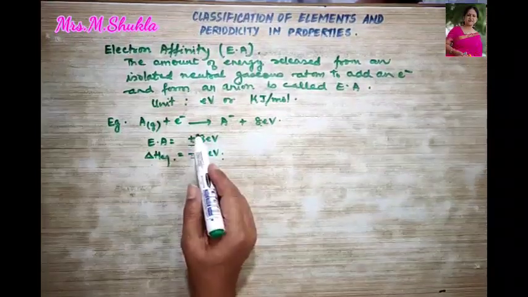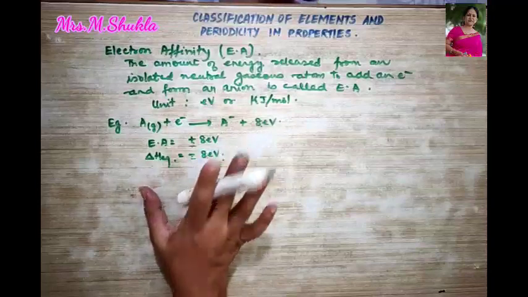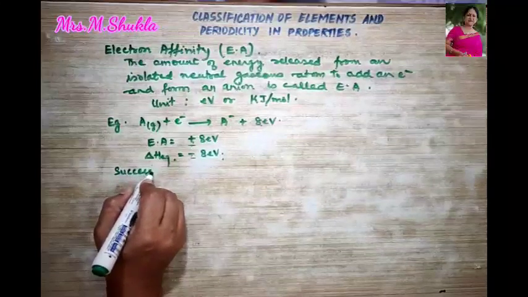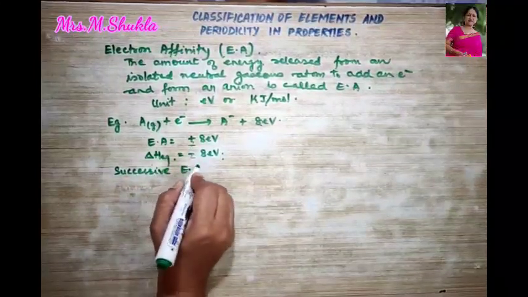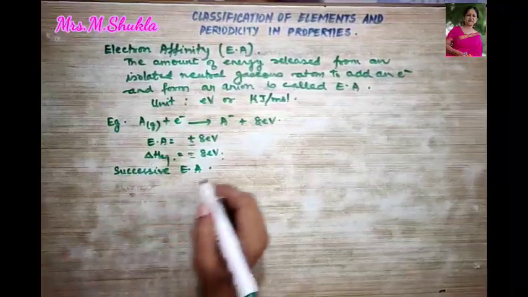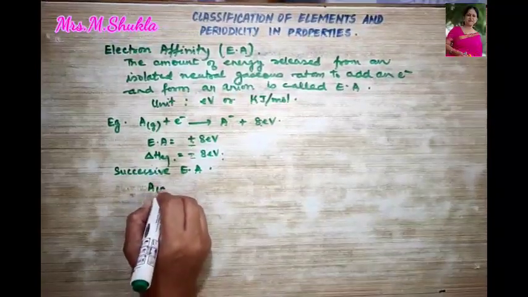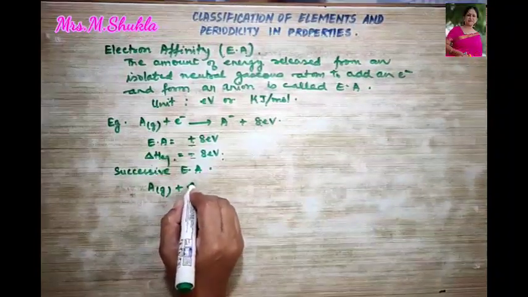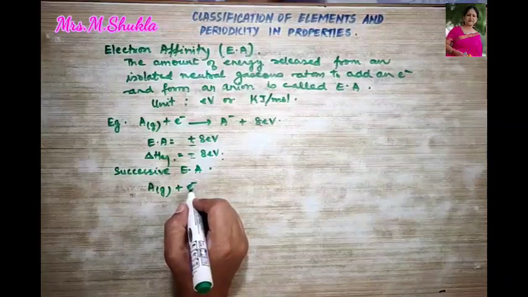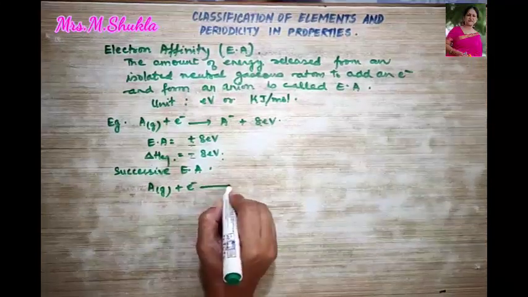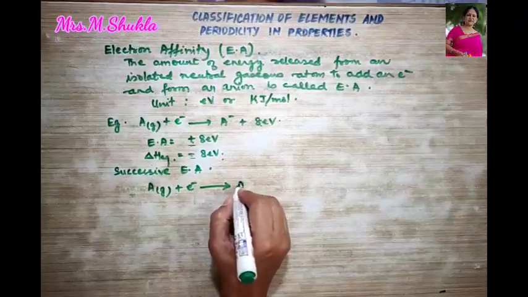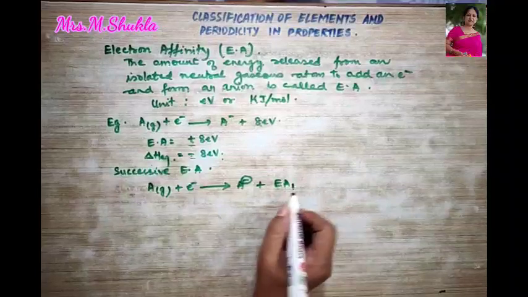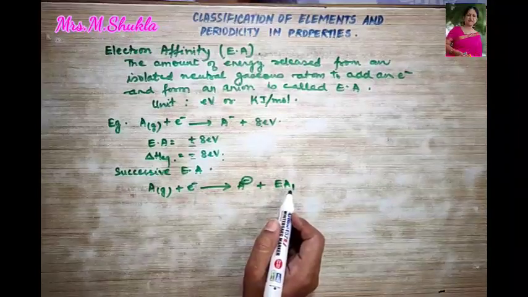Only we are discussing the difference in their sign. Clear? Now we are going to talk about successive electron affinity. What is successive electron affinity? Over here, if this is your isolated neutral gaseous atom and one electron is added to it, it gives you an anion. So this is your first successive electron affinity.